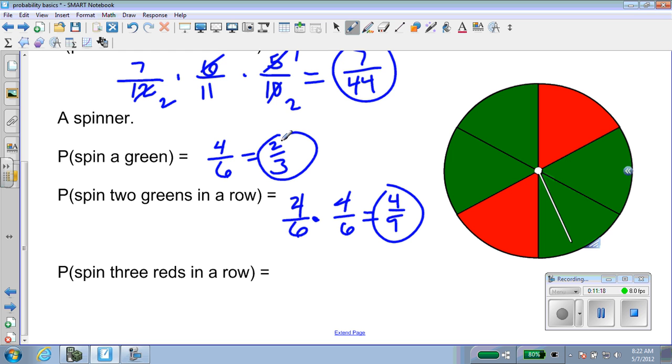The probability to spin 3 reds in a row, well, there's a 2 out of 6 chance that I spin a red the first time. And the spinner, unlike the bag, doesn't change in between. So I still have a 2 out of 6 chance of spinning a red the next time, and a 2 out of 6 chance of spinning a red the third time. That's 1/3 times 1/3 times 1/3, or 1/27.